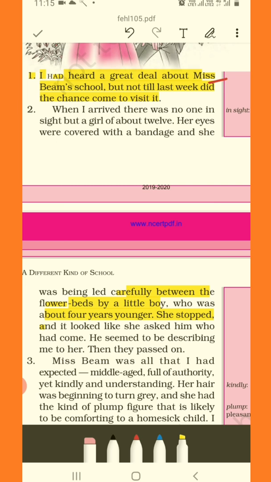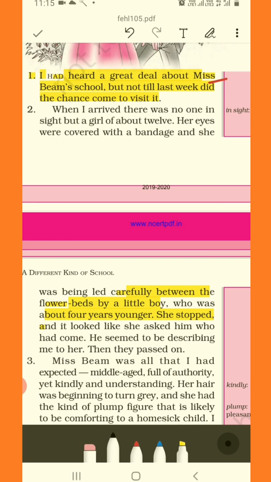So she stopped, and it looked like she asked him who had come. Okay. So she stopped for a bit, and it appeared from the way they were speaking that she was asking who has come. The girl was interrogating as to who had visited their campus. Okay.